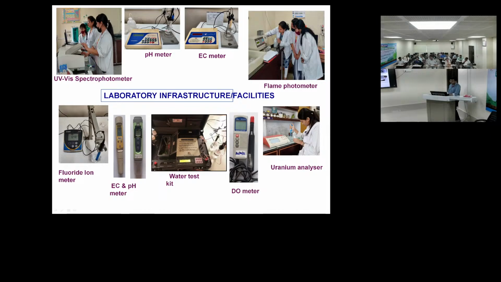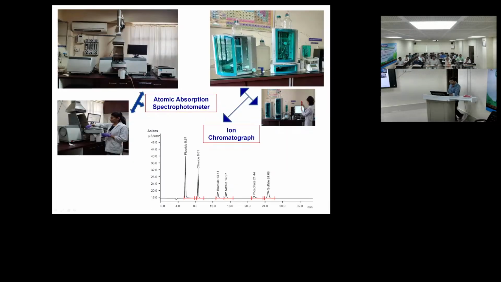These are some clippings from our lab. This is the pH meter, EC meter, UV spectrophotometer and flame photometer. This is the ion meter on the left side, and these EC and pH meters are for field purposes, and the water testing kit is also for field purposes. When we go to the field and collect samples, we have to analyze some basic parameters like pH, TDS, EC, and sometimes DO for surface water. We have to measure everything in the field, and this is the uranium analyzer.